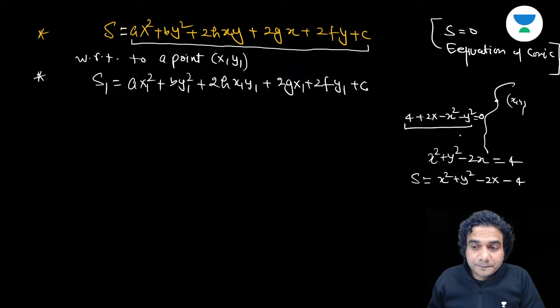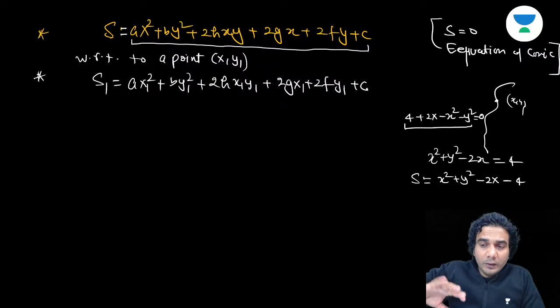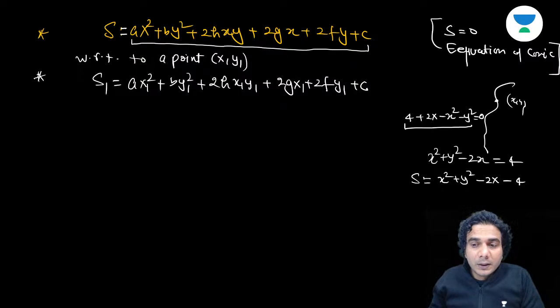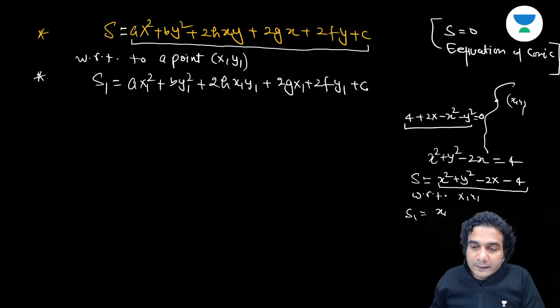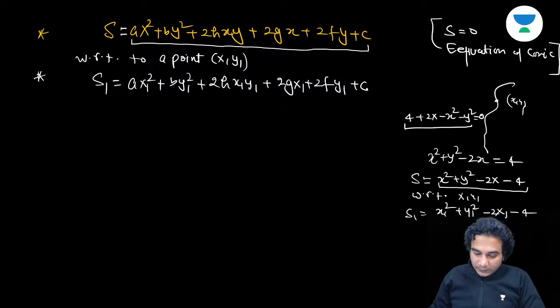I mean, you need to take all the terms to the right hand side. Then it should be like this: x square plus y square minus 2x minus 4. With respect to the point x1, y1, what is your S1? Your S1 is x1 square plus y1 square minus 2x1 minus 4. All right. I hope it is clear now.